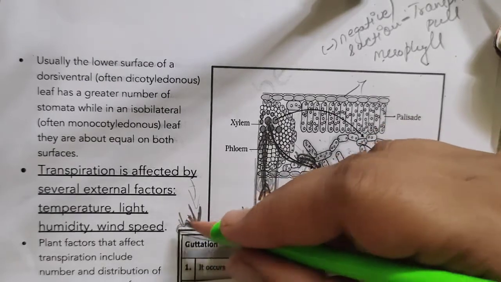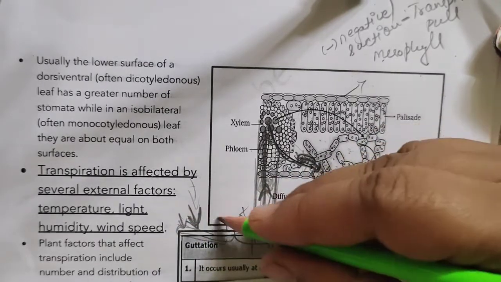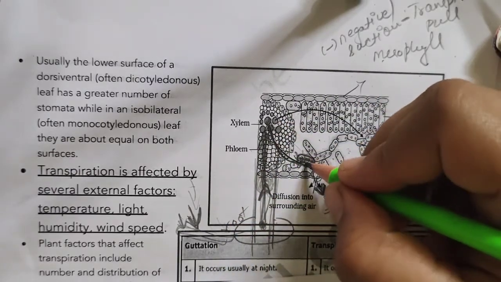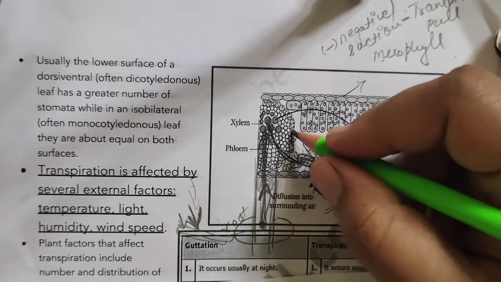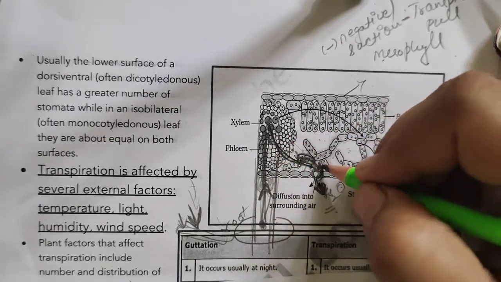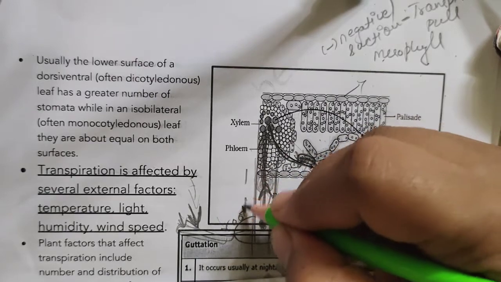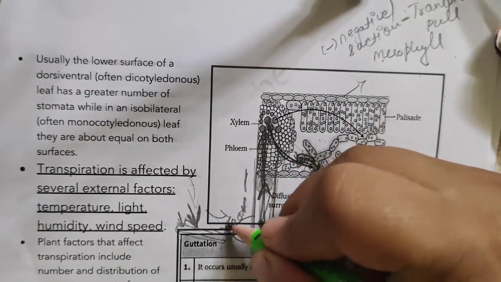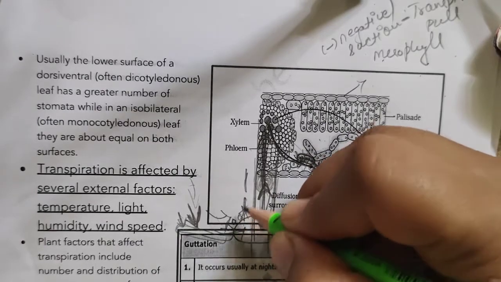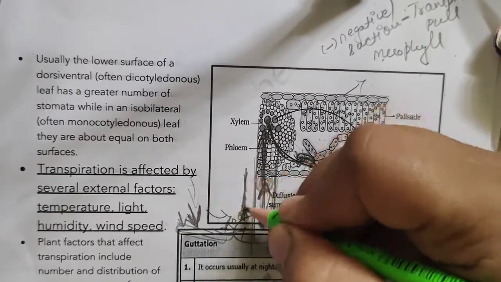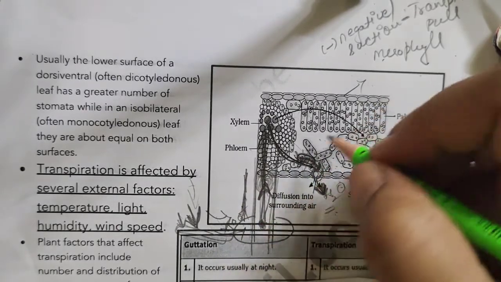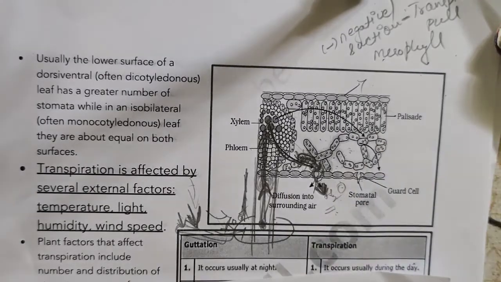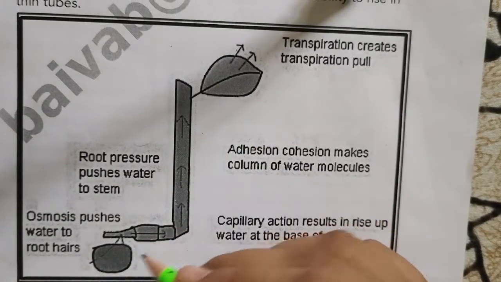So from the root hairs till the intercellular spaces of the leaves, water will be having a continuous column. And if, by chance, due to the suction force, the water chain breaks somewhere here, root pressure comes to the rescue. Root pressure pushes the water inside the xylem upwards, so that the connection is re-established. And this is how the transpiration pull works, due to which there will be a continuous column.